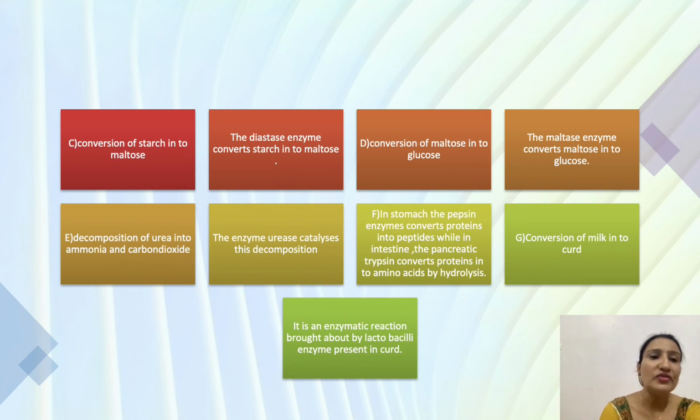I think you see all of these examples in your daily life, like conversion of milk into curd, conversion of starch into maltose, conversion of maltose into glucose, and decomposition of urea into ammonia and carbon dioxide.